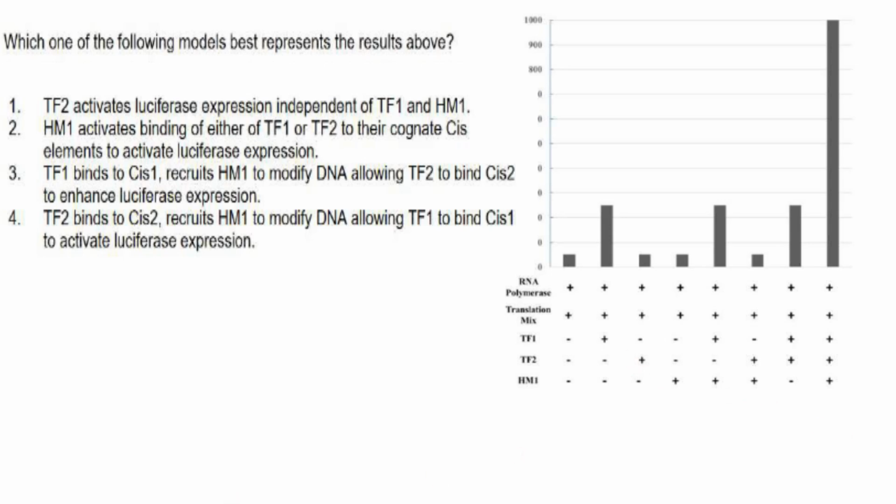If you see here, TF1 is absent, TF2 is present, luciferase activity is less. Again TF1 is absent, TF2 is present, luciferase activity is less. So TF2 activates luciferase expression independent of TF1 and HM1 is wrong.